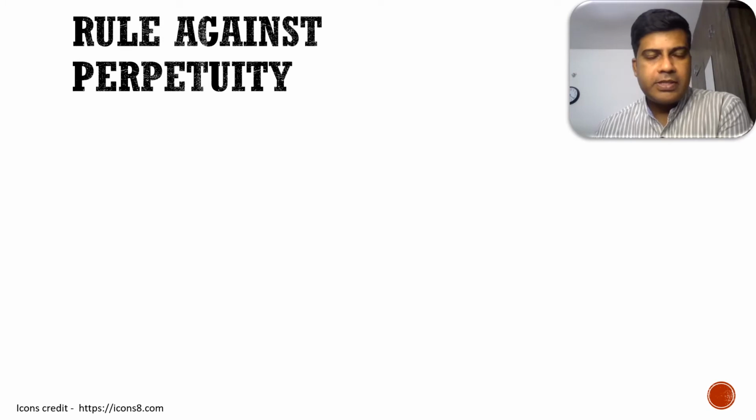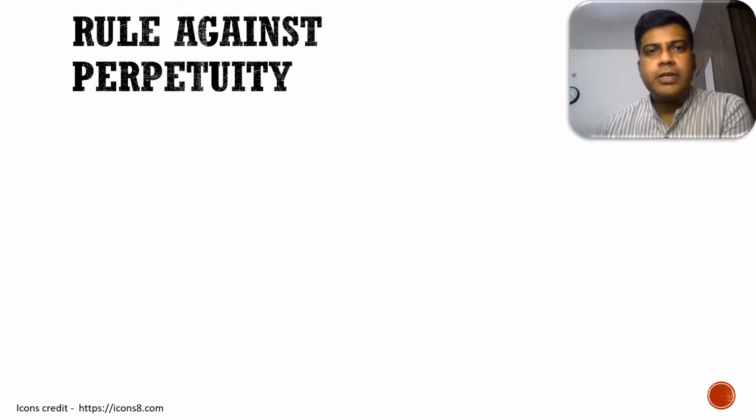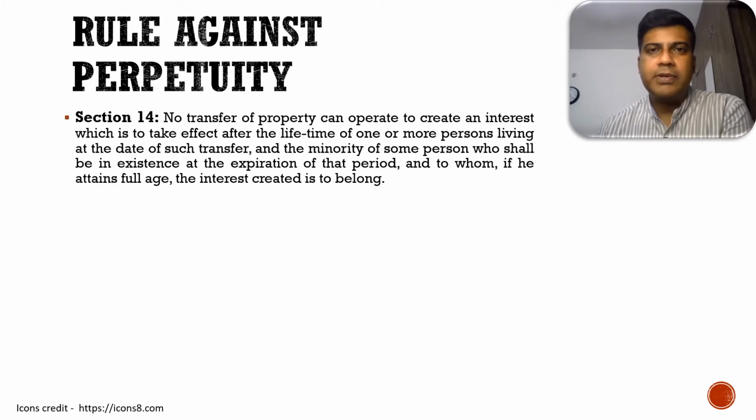So our next topic is rule against perpetuity. This doctrine is very important in the unit. Before we understand the doctrine, let's dissect this particular set of words and understand what exactly perpetuity means. Perpetuity, in layman's language, means continuous or forever or perpetual and so on. That's the dictionary meaning. Now this rule is explained in Section 14 of TPA.